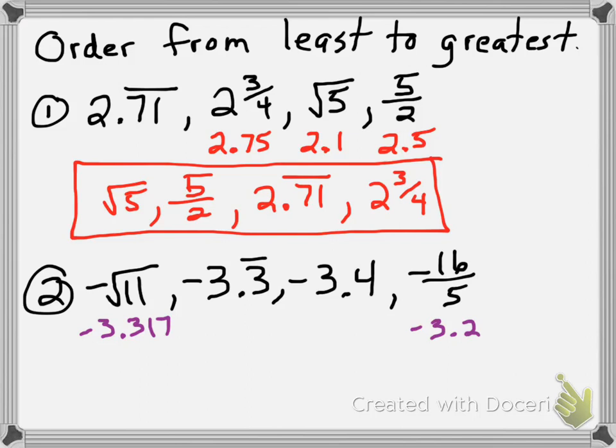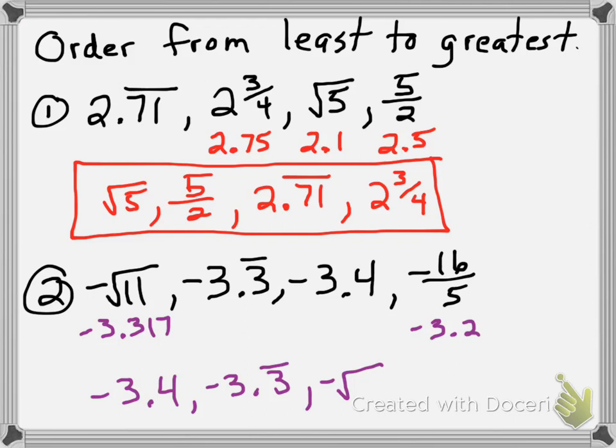So the smallest number here is not the 3.2, because negative 3.2 is bigger than those other numbers. The smallest number is negative 3.4 because it's the most negative. And then the next smallest, I have 3.3. Okay, well, this one's 3.33 and that one's 3.31. So 3.3 repeated is the next smallest. Okay, and then the 3.4